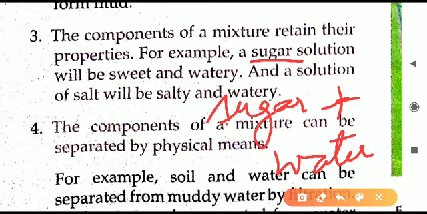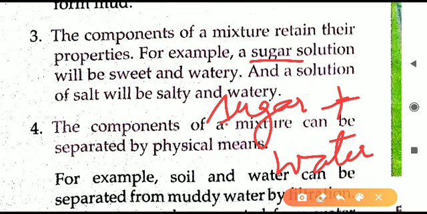Second thing, it is liquid. Sugar solution is liquid. Why is it liquid? Because of sugar or water? It is liquid because water is there. So we can say the property of sugar and the property of water are still present in the solution form also. They have not changed. Whatever property an element or compound has, it will remain the same even if the mixture is made.